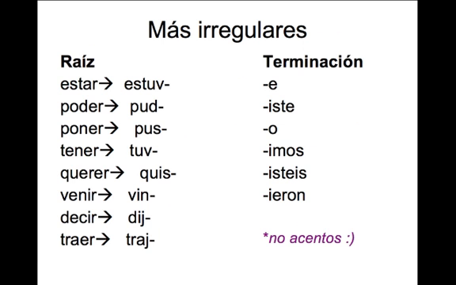Here are some more irregulares that are very important, very useful, and we will cover these ones this year. There are a few more that are on your list, your green preterite list, but these are just the most important ones right now. So as you can see, each of these verbs, estar, poder, poner, tener, querer, venir, decir, traer, basically change their stem. And then you add one of these endings to it to create the preterite.